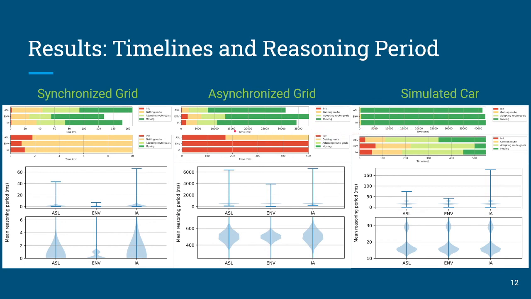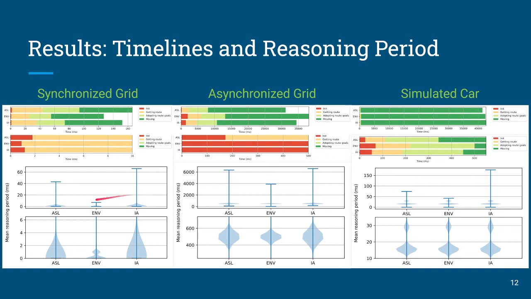The agent now needs to use some overhead of going through ROS to communicate with its sensors and actuators. Now in this case, agent speak is actually the fastest, followed by internal action, and then environment, which is the slowest. That's also the case here with the simulated car. Agent speak's the fastest, followed by internal action, and then the environmentally supported.